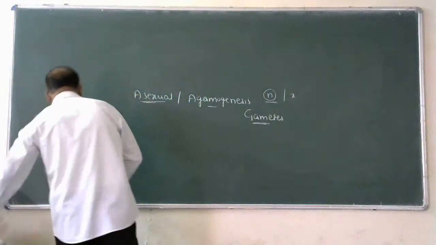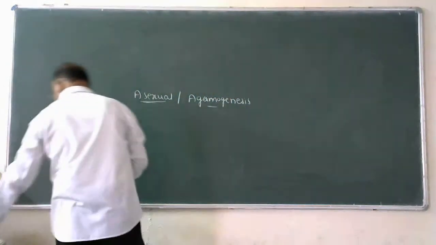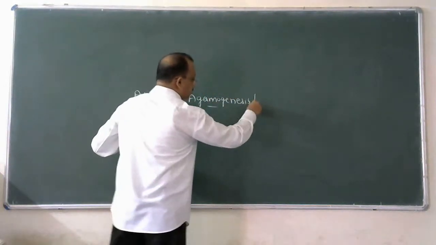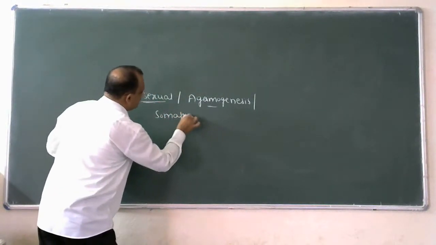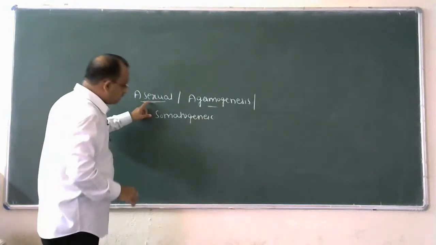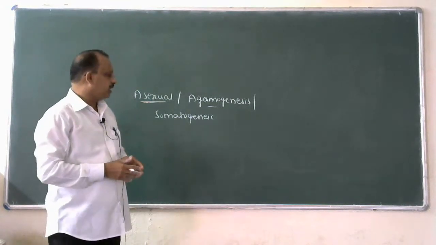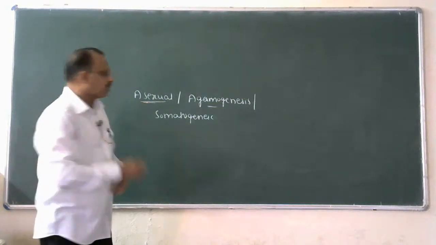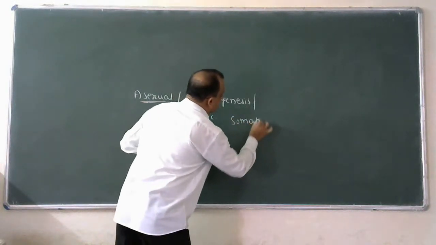Okay. Now, one more alternative is there. It is also called somatogenic. Asexual reproduction is also called somatogenic reproduction because generally it is noticed in the somatic cells.